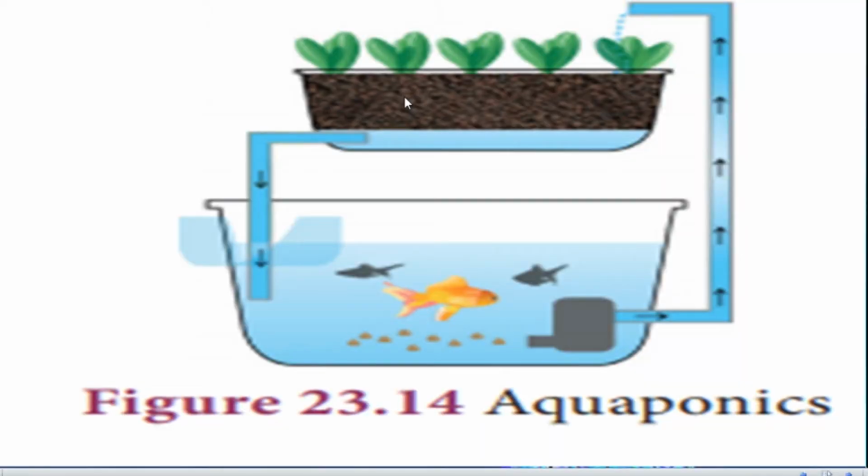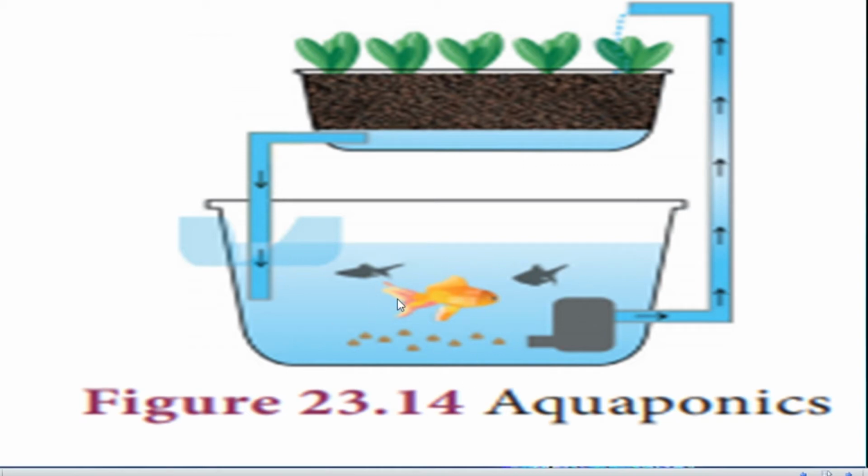In our book the diagram is given. This we consider as the plants. It is not soil, it is small stones which are for anchoring the plants. Here fish farming is present, which we call aquaculture.